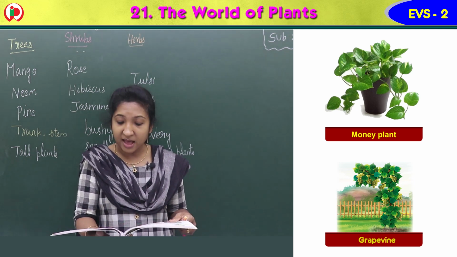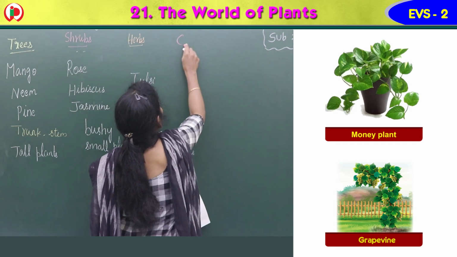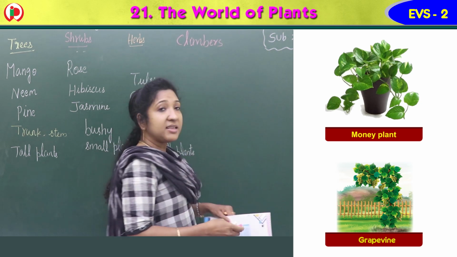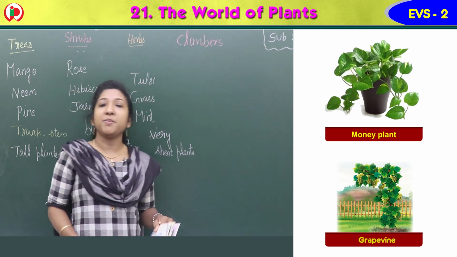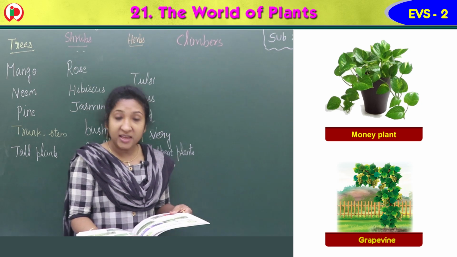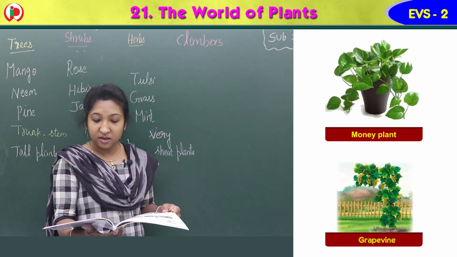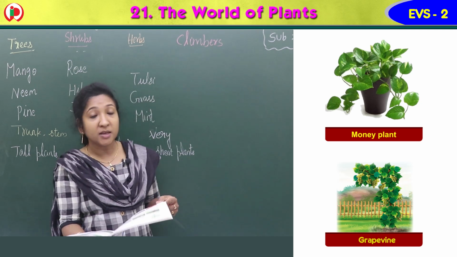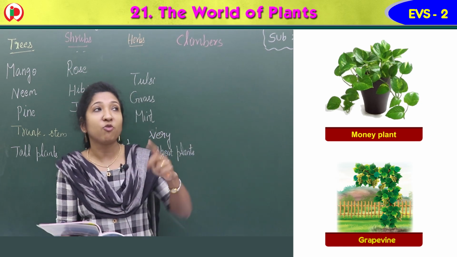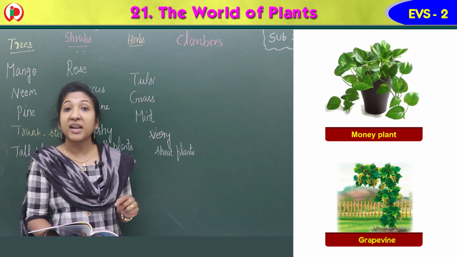So these plants are called climbers. The plants that need support to climb are climbers. Examples: grapevine, money plant and pea plant are climbers. They always need the support of another plant, or of a stick or a wall, to climb and grow. So they are climbers.